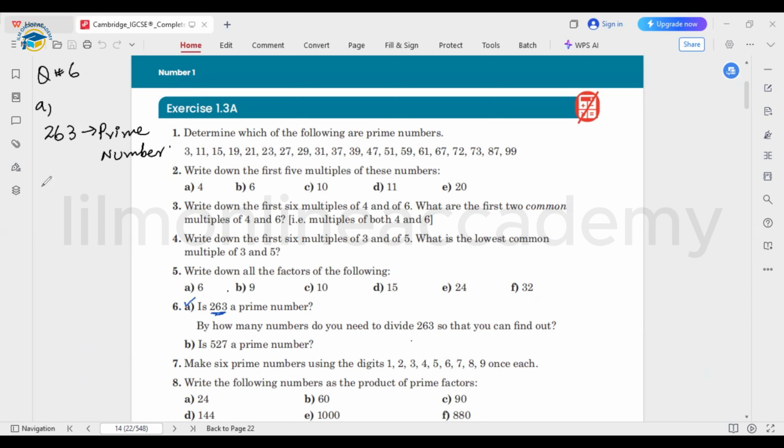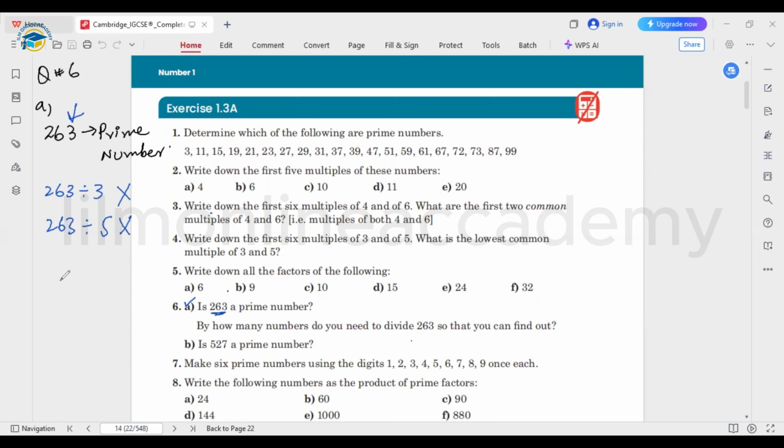So for this, let's check whether it's divisible by 2. It's not divisible by 2 because it's having 3 at the end. So directly we can start with 3. Let's see if it can be divisible. By 3 as well, it's not completely divisible. When we are finding out if a number is a prime number or not, we need to divide it by a number that must be exactly divisible, like that must be a factor of that number, but 3 is not, okay? Next, this is an odd number, no? So we can use the odd numbers to divide with, or prime numbers.